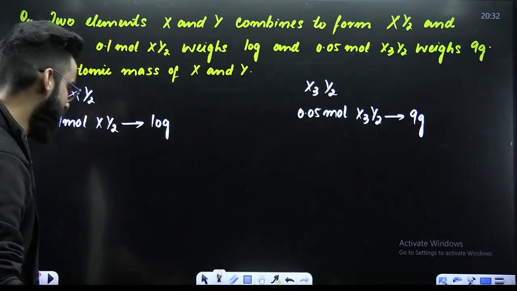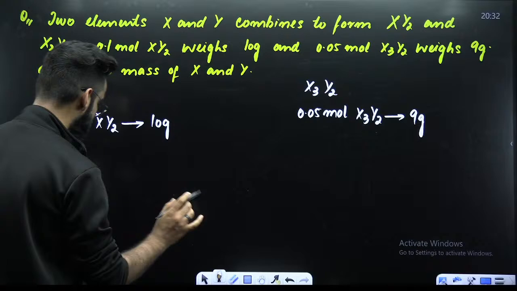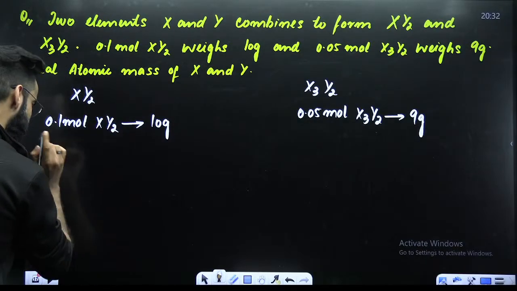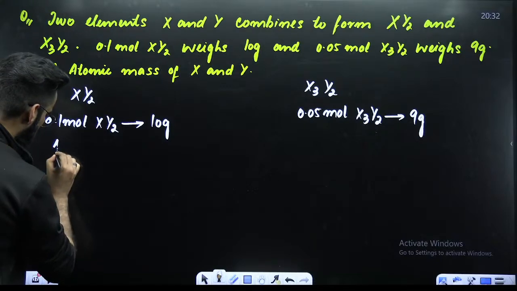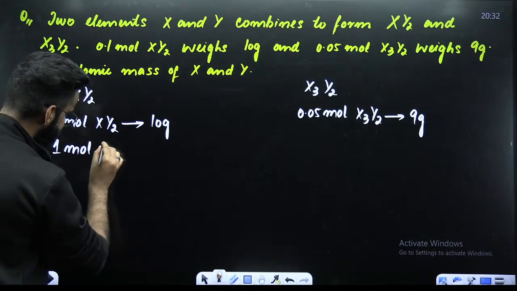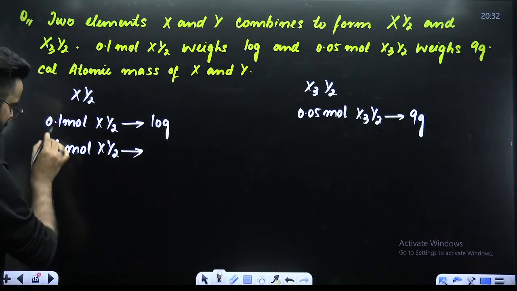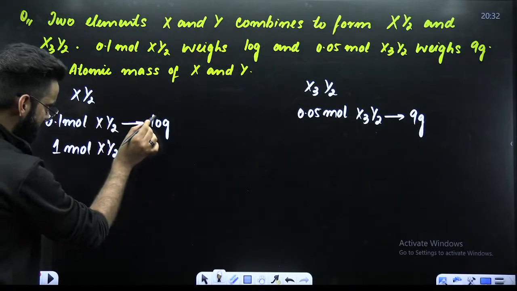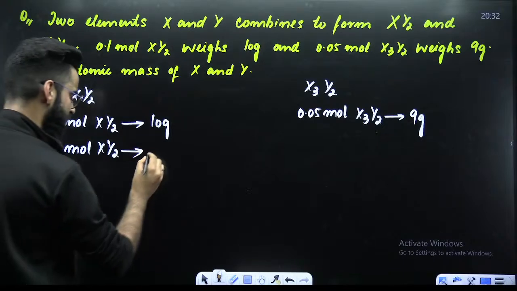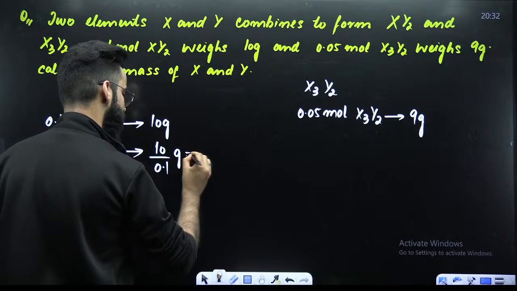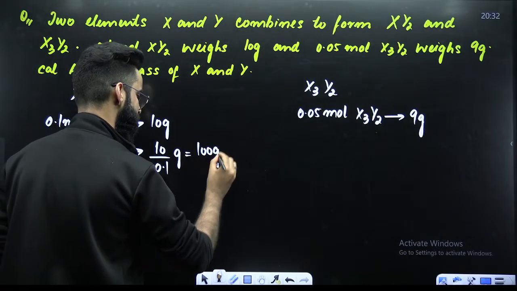Now tell me one thing. If the mass of 0.1 mole of XY2 is 10 grams, if you use the unitary method, what will be the mass of 1 mole of XY2? If the mass of 0.1 moles of XY2 is 10 grams, therefore the mass of 1 mole of XY2 will be 10 divided by 0.1 grams, which comes out to be 100 grams.